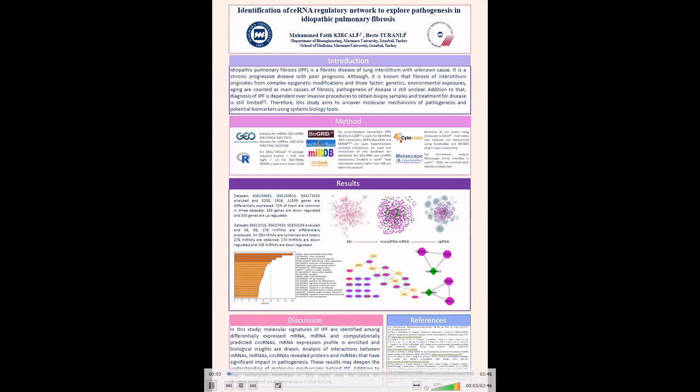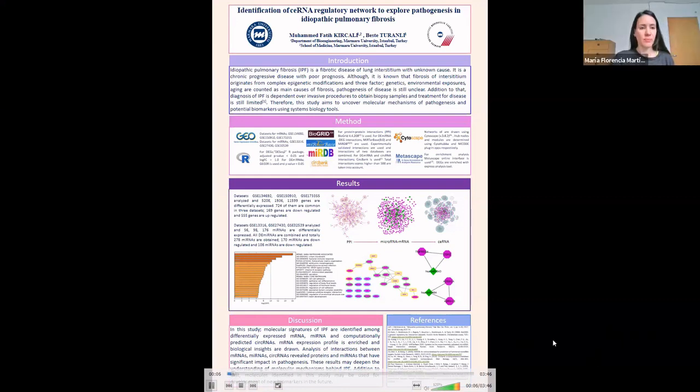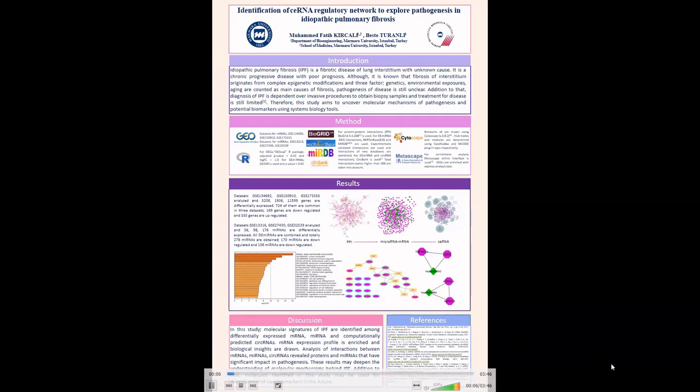Hi, I am Muhammed Fatih Kırcalı, and I will present you our study done with Bestatranla titled Identification of Competing Endogenous RNA Regulatory Network to Explore Pathogenesis in Idiopathic Pulmonary Fibrosis. Idiopathic pulmonary fibrosis, in short IPF, is a chronic progressive interstitial disease with poor prognosis. As the name suggests, the reasons behind IPF are still unclear. Therefore, we wanted to investigate molecular mechanisms of pathogenesis using systems biology tools.